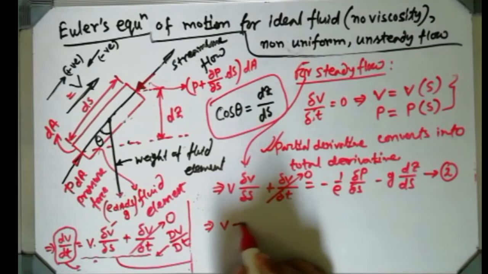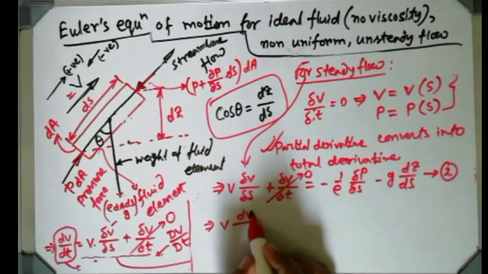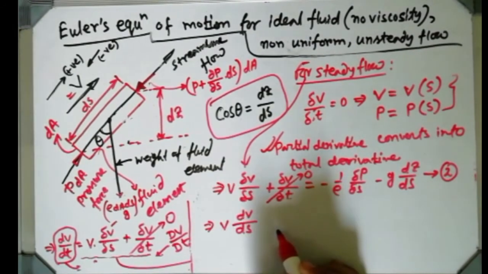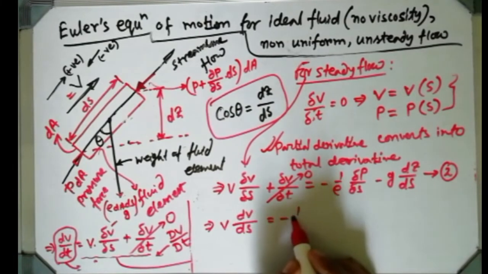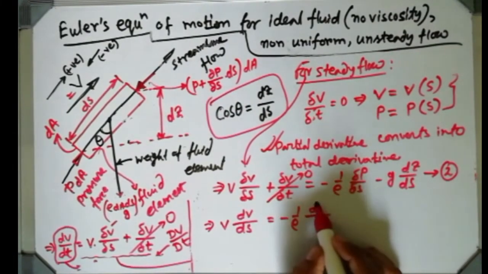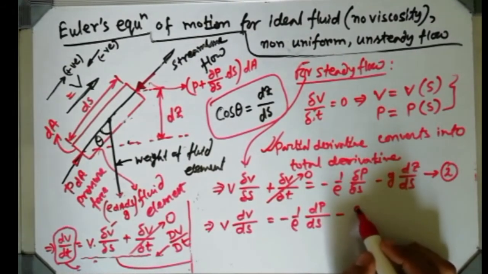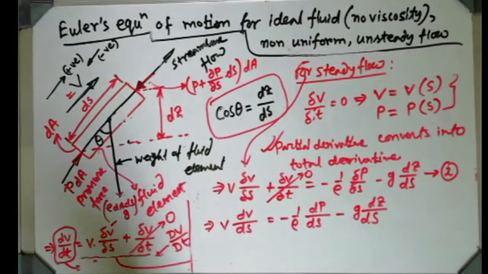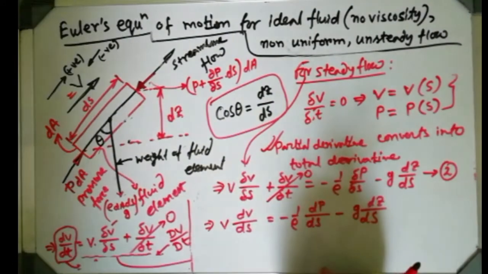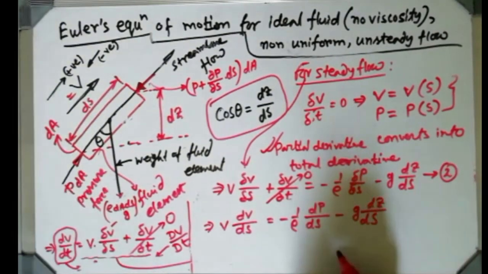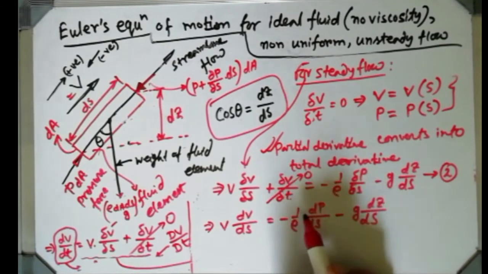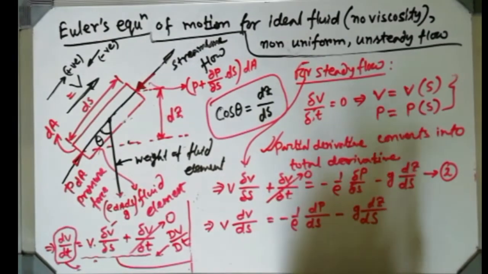So the equation will look like V dV ds equals minus 1 by rho dP ds minus g dz ds. Now it looks like a handsome figure, because this partial or curly d or del, whatever you say, gives some irritation to someone. That's why when they are converted into total derivatives, it looks like a handsome figure.